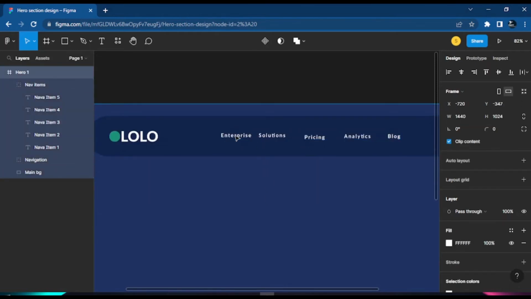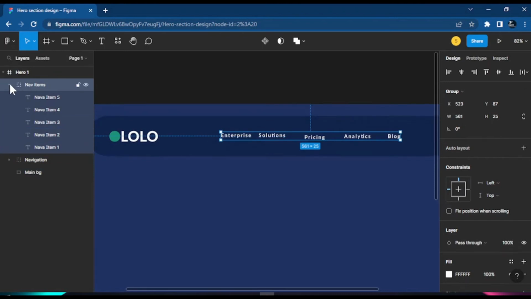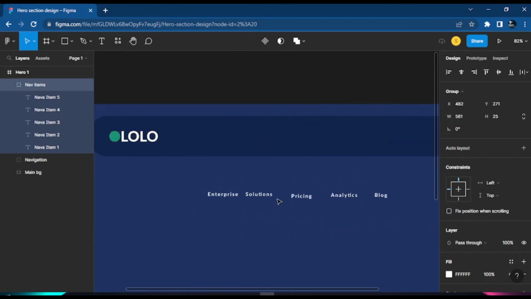So we get all these items. Let's just select all. What I want to say is, because we put them inside this group now, we can move this group around. We can control it and move it anywhere. We can even duplicate this group here. We can do anything we want to do with this group here.